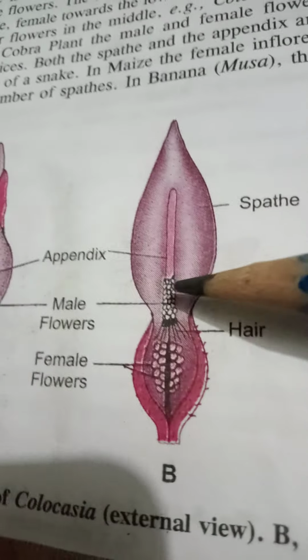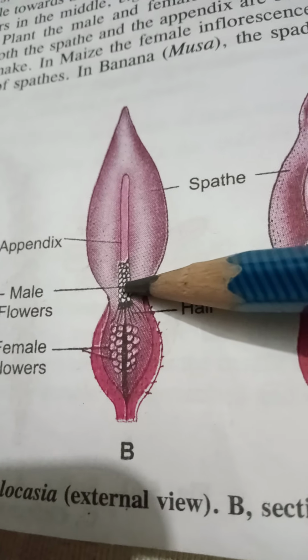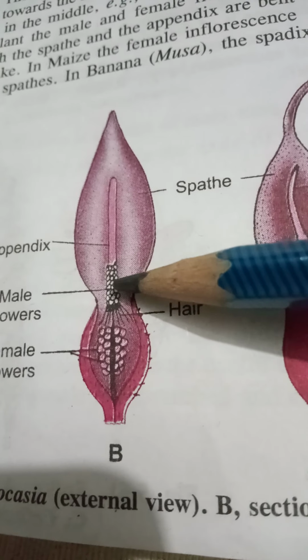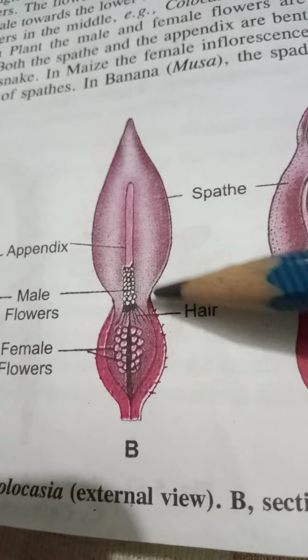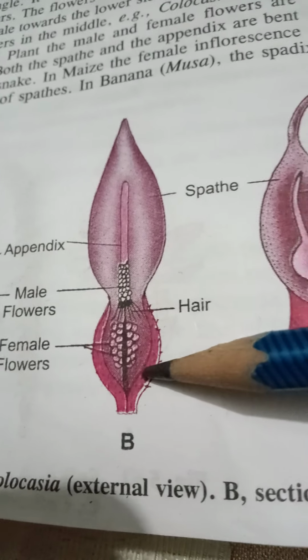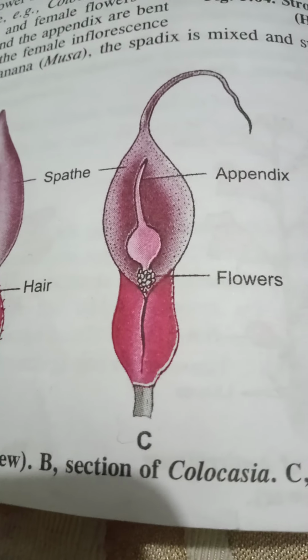Next to the appendix lie the male flowers. Then after the male flowers, the female flowers are there. Some hair-like structures are also present, which consist of neuter flowers. So this is the whole thing of the spadix, and this is normally observed in case of colocasia.